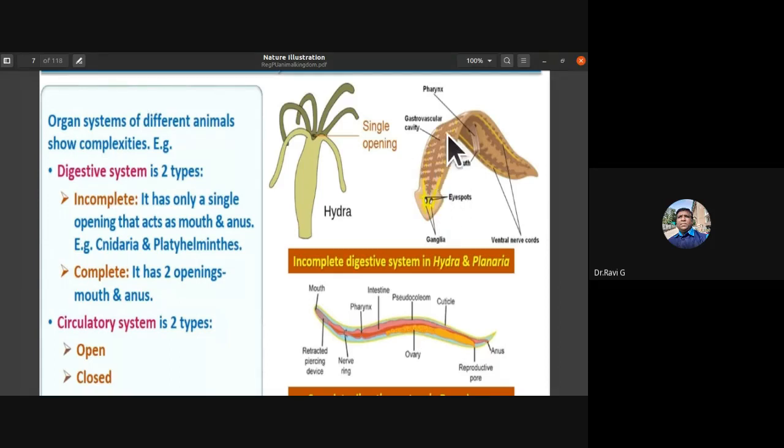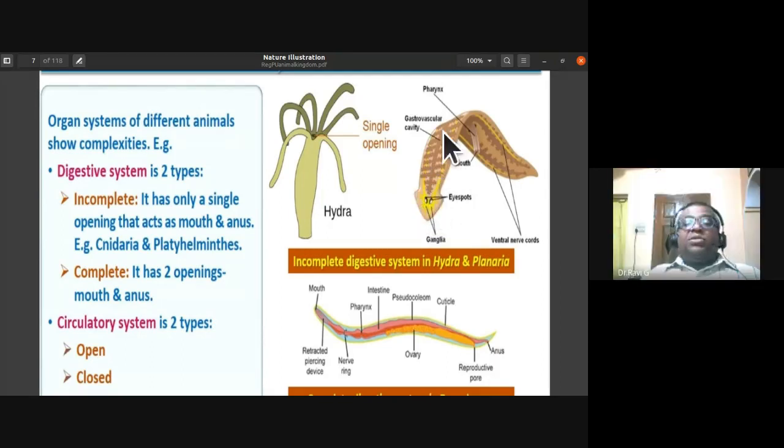See, you need not practice this diagram. I don't say that these diagrams are required or must be practiced, so please don't worry about the diagrams. These diagrams or pictures are for the explanation part. So planaria and hydra are the examples here.